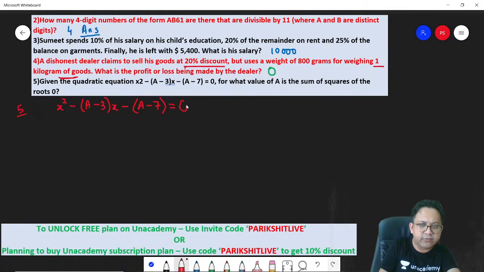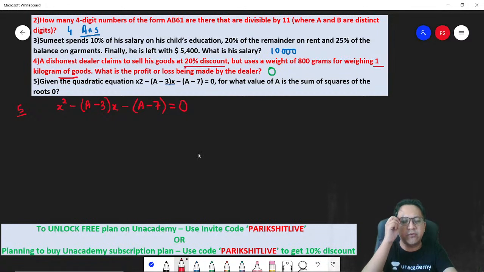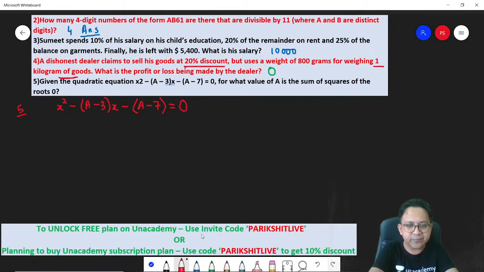This is your quadratic equation. For what value of a is the sum of the squares of the roots 0? Okay. Let's think about it. Let's first understand what concept I'm going to apply here.